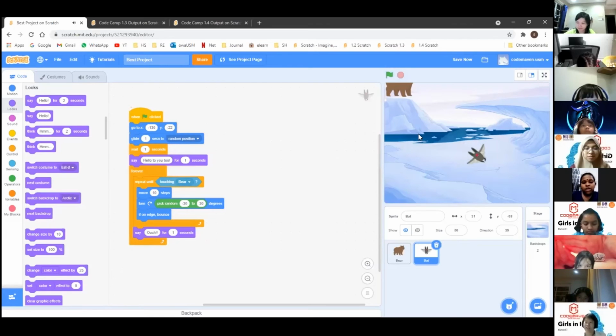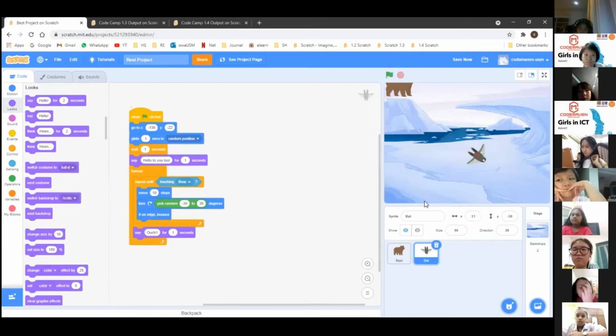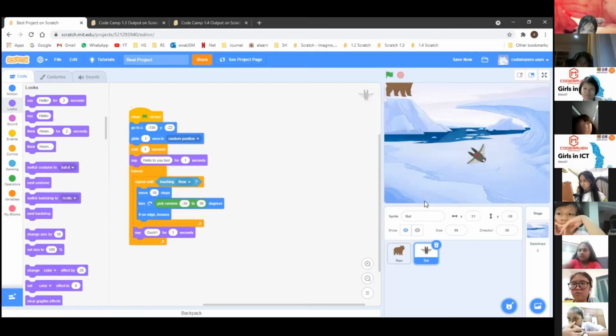As you can see, we have made the bear move following the mouse, and now we have made the bat also move, but when it hits the bear, it will stop the movement at that time, and it will say ouch. So this is the concept of looping and conditional.